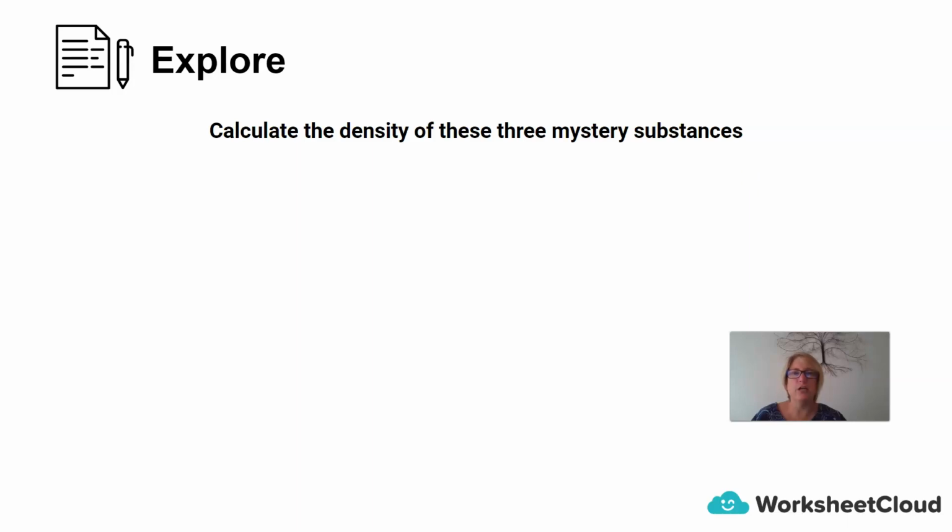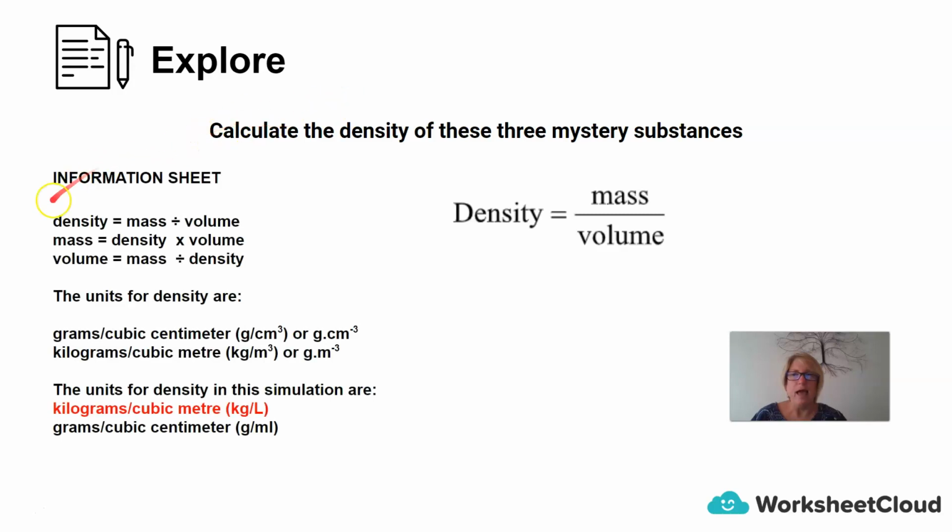So we are going to calculate the density of 3 mystery substances. So a reminder that the equation to calculate density is mass divided by volume. And here is an information sheet if you do need it. So you are welcome to pause the screen and copy this information down. And just so that I go through it with you, density equals mass divided by volume. Mass equals density multiplied by volume.